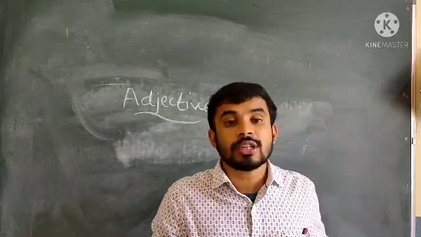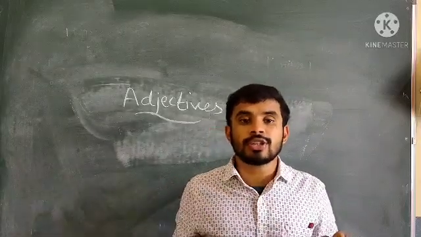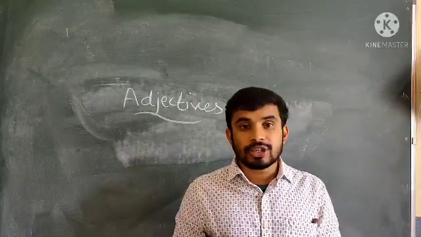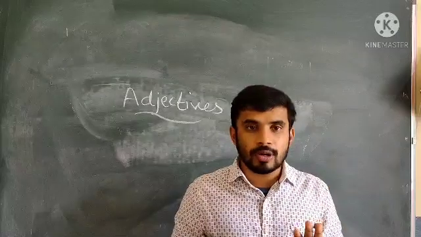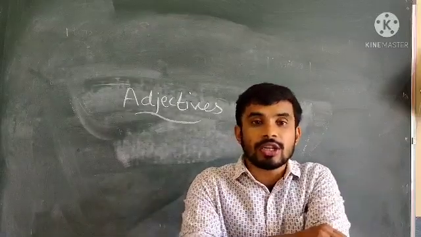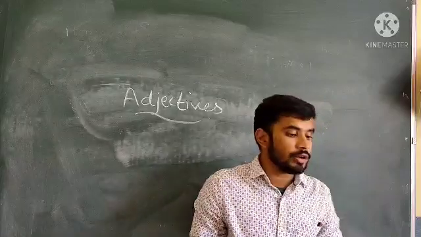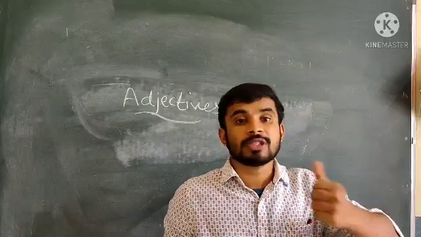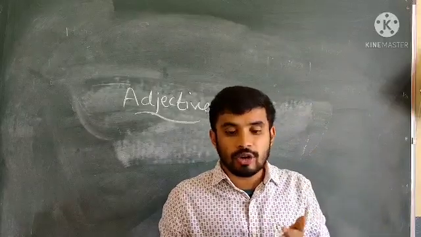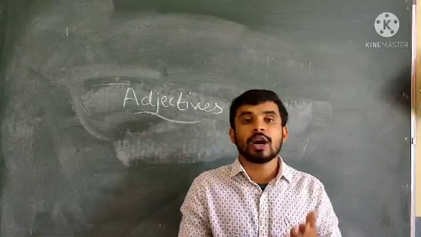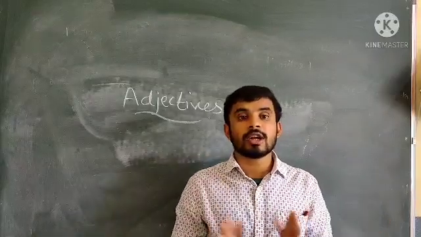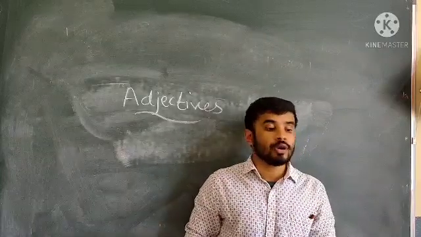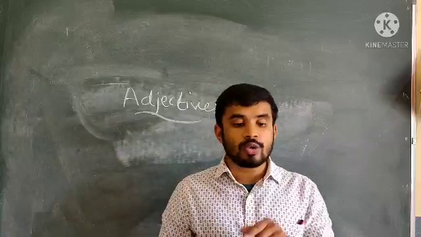You have also seen the kinds of adjectives. Which are the kinds of adjectives? We can say qualitative, quantitative, possessive, interrogative, demonstrative, and proper. Qualitative means to describe the characteristics of a noun, such as shape, size, color, state, and manner. Then you have seen quantity. By the word itself we can understand that quantity means how much and how many. It specifies the amount or number of nouns.